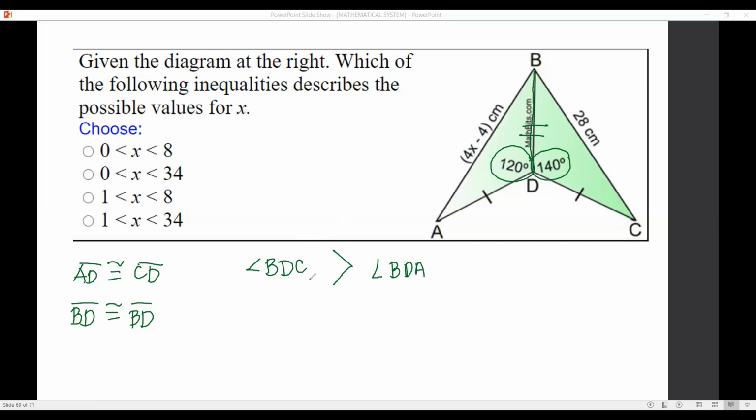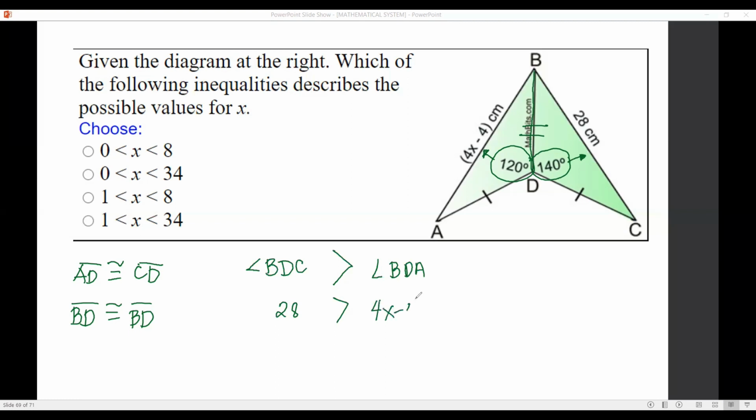Since angle BDC is greater than angle BDA, then the opposite side of angle BDC, which is 28, is also longer or greater than the opposite side of the 120 degree angle, which is